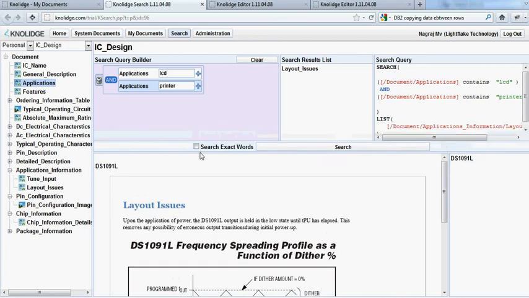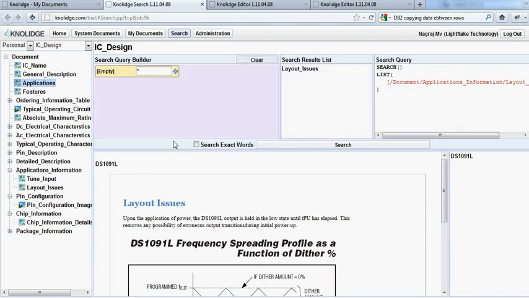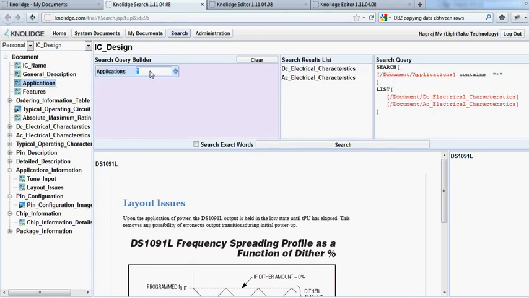If you have any kind of query in your mind, you want to search X, Y, Z of these elements, which depends on the A, B, C variables of some other elements, if you can think it, you can create it here. Let's create another expression where we want to see the electrical characteristics of ICs, for all the ICs which are used either in cameras, so basically we are talking about applications, camera, or, let's say, laptop.